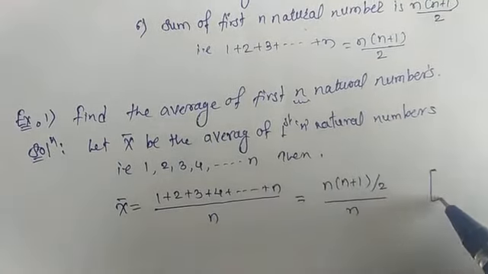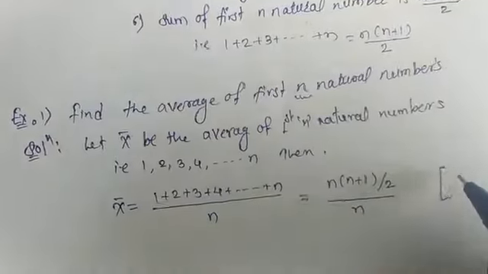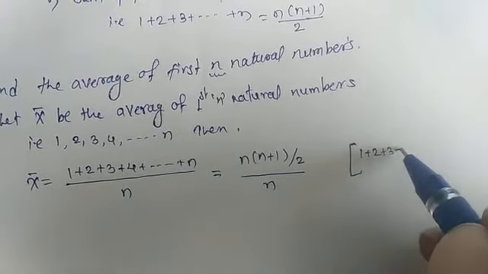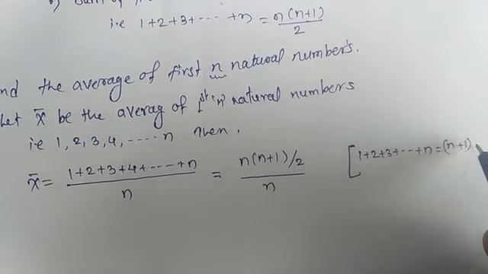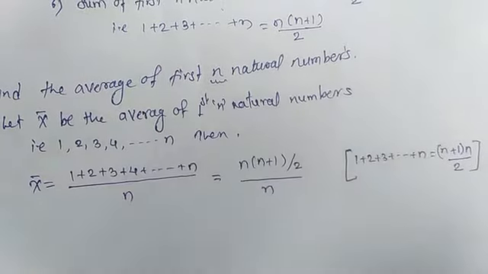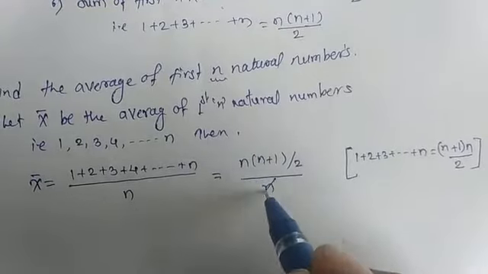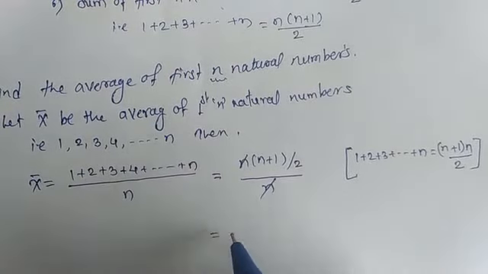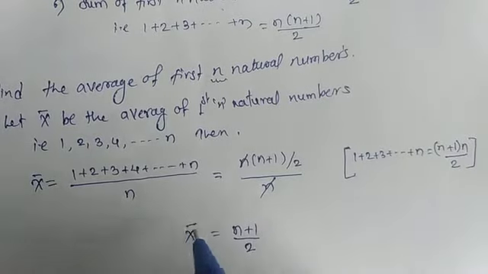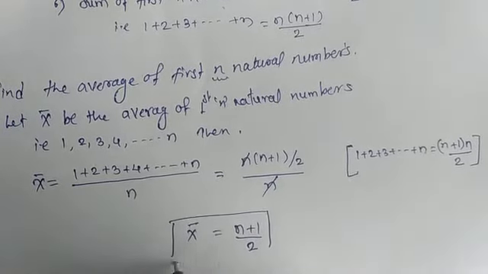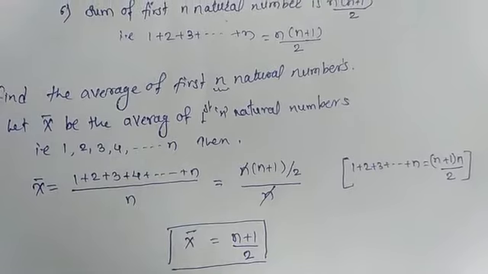In brackets, 1 plus 2 plus 3 plus so on up to n is equal to n plus 1 into n by 2. Here n gets cancelled and only n plus 1 upon 2 remains. So x bar is equal to n plus 1 upon 2, which is our required solution.